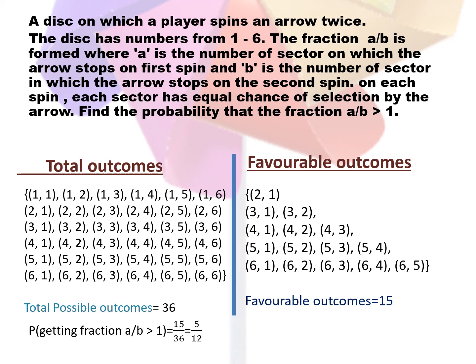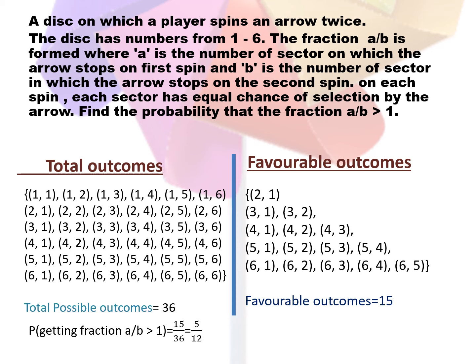Last question is very important. A disc on which a player spins an arrow twice. The disc has numbers from 1 to 6. The fraction a by b is formed where a is the number of the sector on which the arrow stops on first spinning and b is the number of the sector in which the arrow stops on the second spinning. Basically here the player is spinning the arrow 2 times and we have to frame the fractions, and the probability for getting that fraction should be greater than 1.